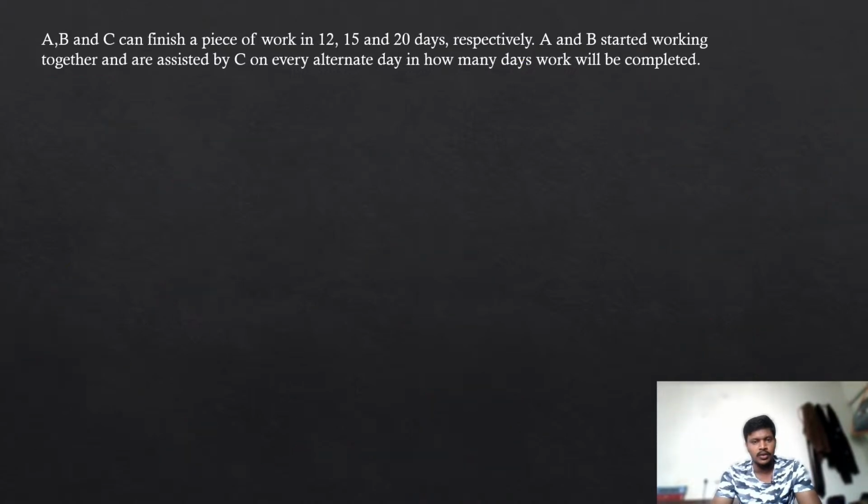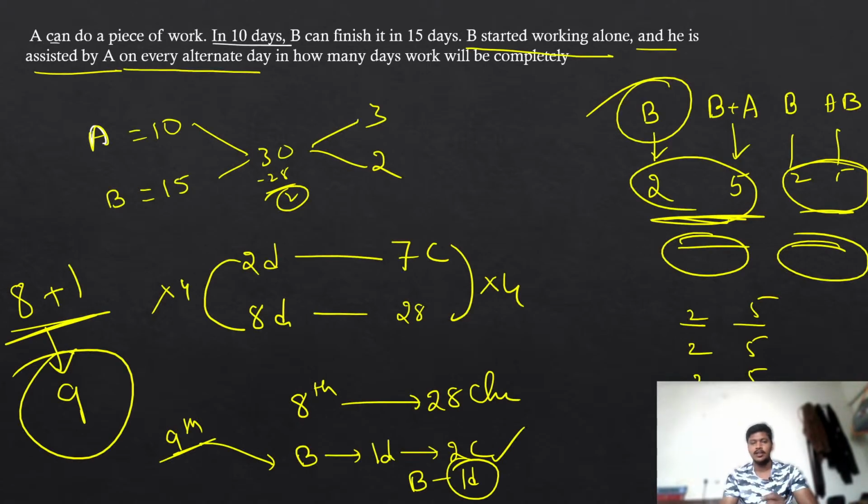Now one last time, solve this one. If you are having any doubt, it will get cleared here. You have to take the sequence however he is saying. See here, B started working alone and he is assisted. Assisted means somebody is helping them. He is not going to leave the work. He is working there, but somebody is going to come there to help him. That's why we are taking AB. I told you,